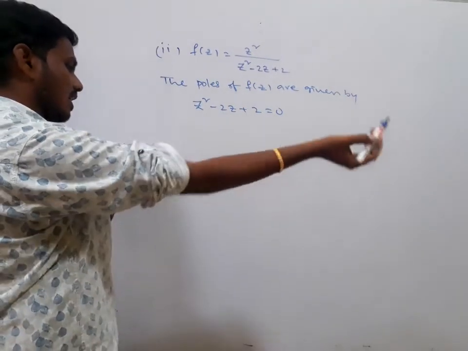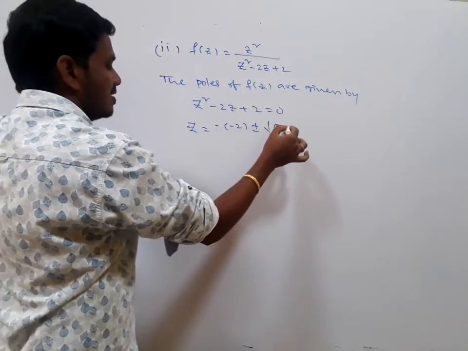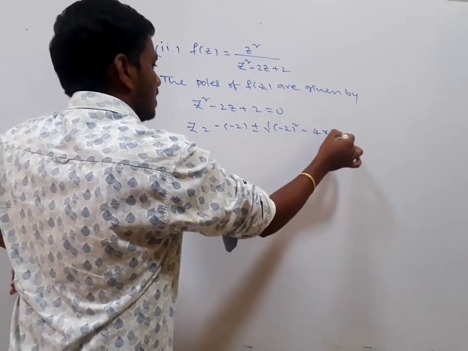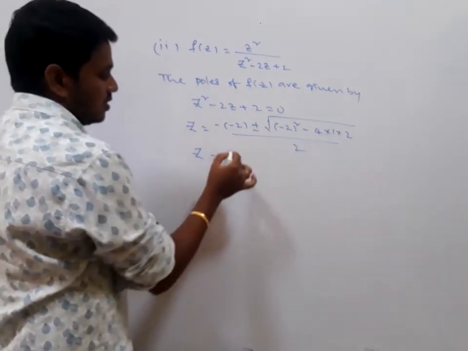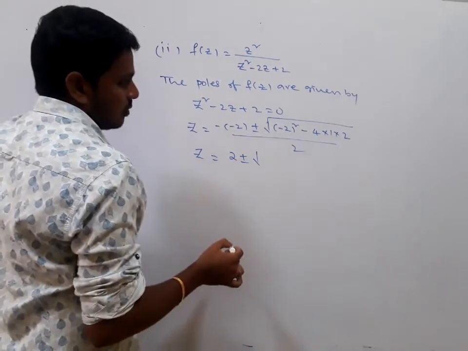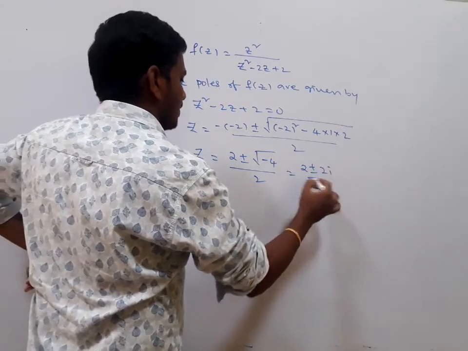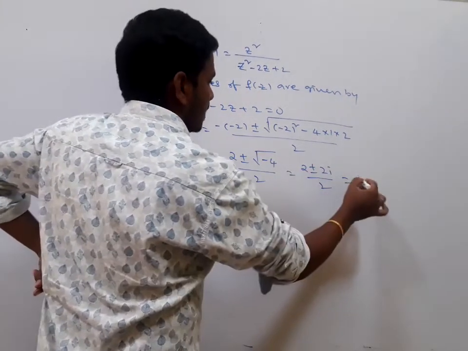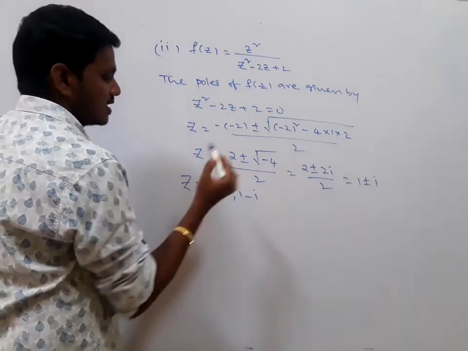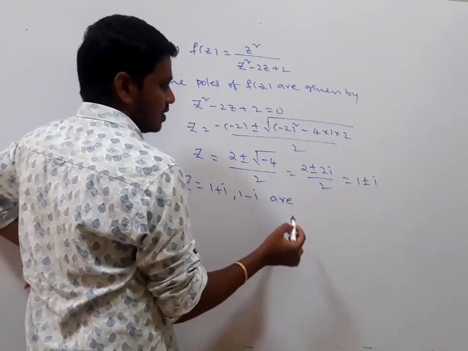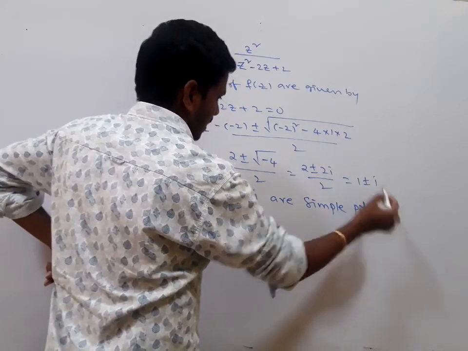Factors are not obtained directly, so we go for z equal to minus of minus 2 plus or minus square root of minus 2 whole square minus 4 into 1 into 2, divided by 2, which is 2 plus or minus square root of 4 minus 8, it is minus 4, divided by 2, which is 2 plus or minus 2i divided by 2. Here it is 1 plus or minus i. Therefore z is equal to 1 plus i comma 1 minus i. What type of poles? They are simple poles, right?